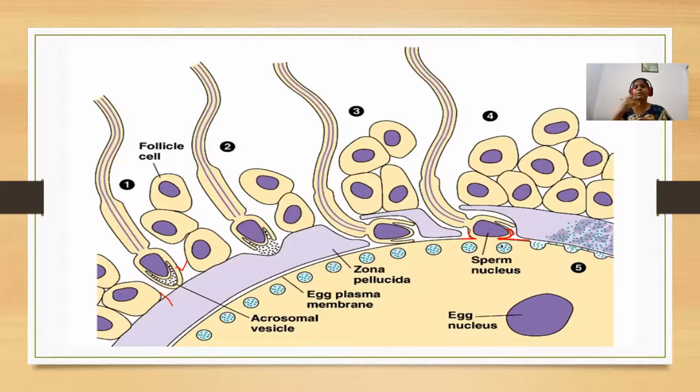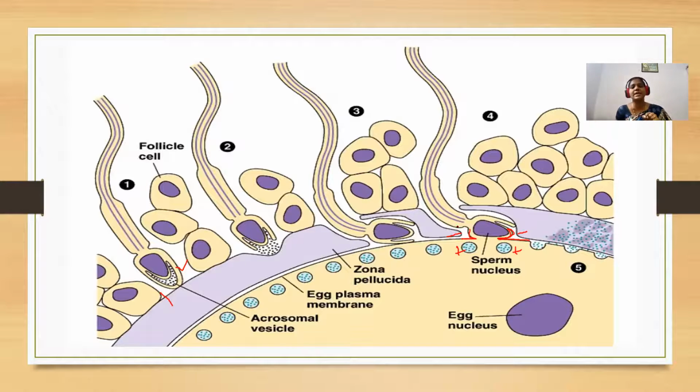The plasma membrane has some polarity, so it will change its polarity like this. Depolarization takes place, and because of this depolarization, once the first sperm plasma membrane fuses with the membrane of the secondary oocyte, no more sperm can enter the secondary oocyte.